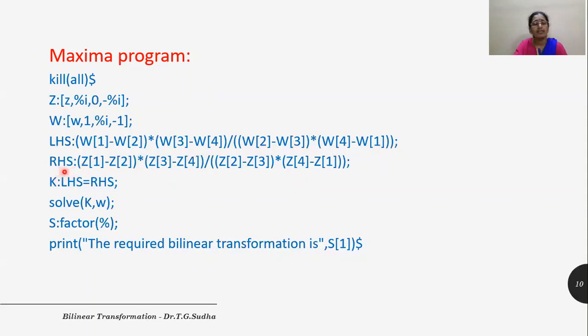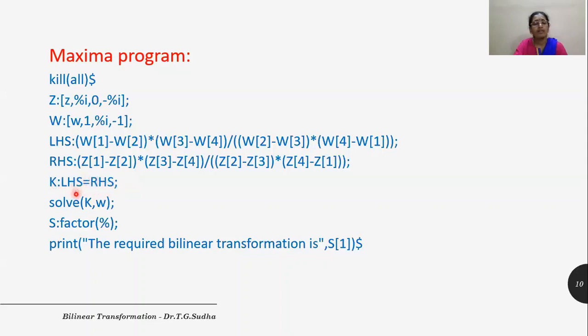And let us represent RHS as the cross ratio of the Z points. So just replace W by Z here. We get the cross ratio in the Z plane, that is the Z points. Now the cross ratio of W points is equal to the cross ratio of Z points. So let us express that as K. So K is equal to, that is colon equal to, LHS equal to RHS.